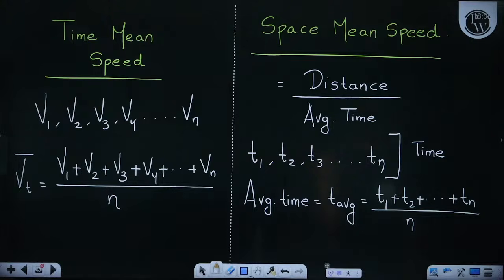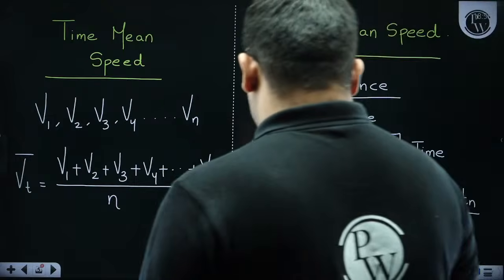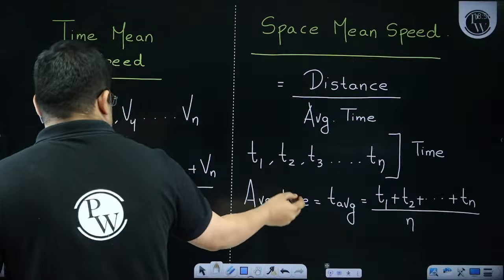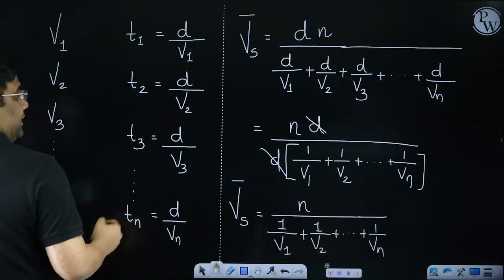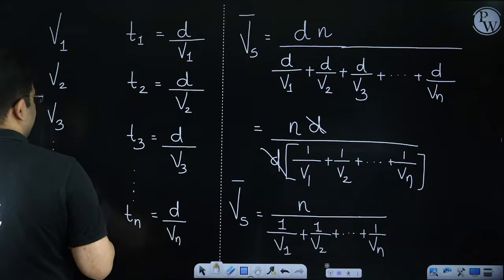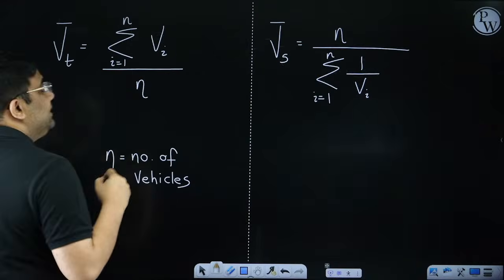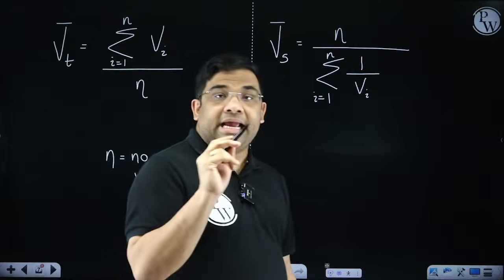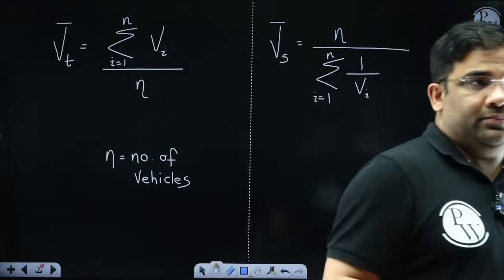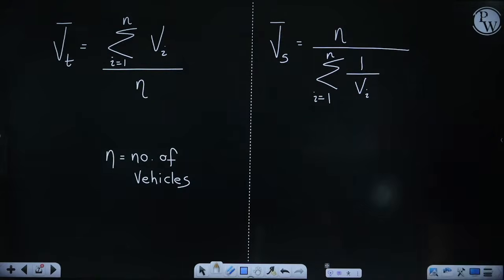Easy. Okay. Now what is space mean speed? Space mean speed is the distance divided by the average time. So the conclusion is, when finding the time mean speed, I can add all the speeds and divide it by the number of vehicles.